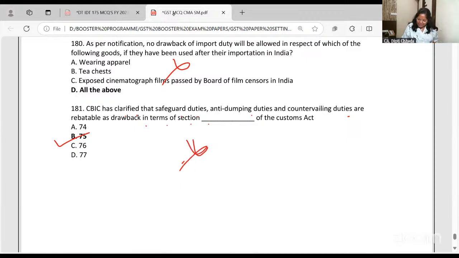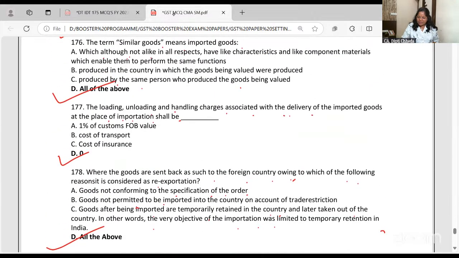So you can literally skip what I have skipped because it's not that they are not good, but if you try to read everything and you're not able to remember, please read by exception. And a few ones I have star marked like married minor daughter. Here also bill of entry and all. GST also, like in the precincts section 11, zero rated supply. So like this, just do it.